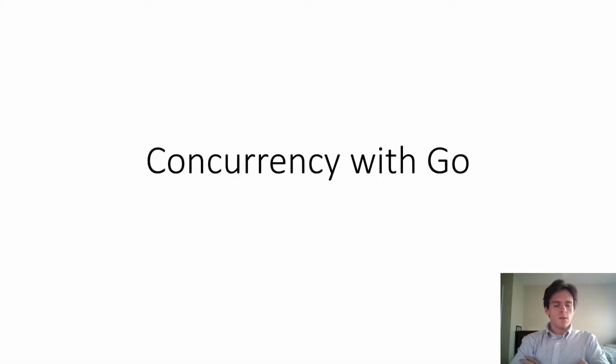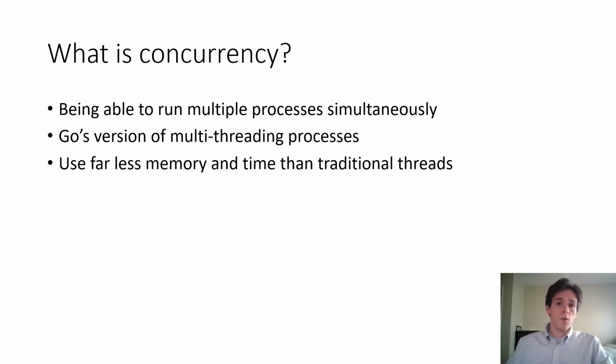One benefit of Go is the ability to perform concurrent programming with the language. So what is concurrency or concurrent programming? Well, this is being able to run multiple processes at once within one program. This is Go's version of multi-threading processes. However, it's far more lightweight and faster than multi-threading like you might find in Java.